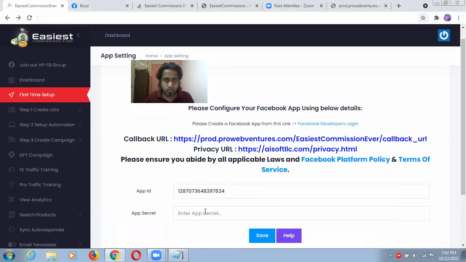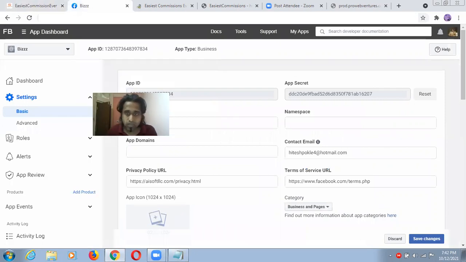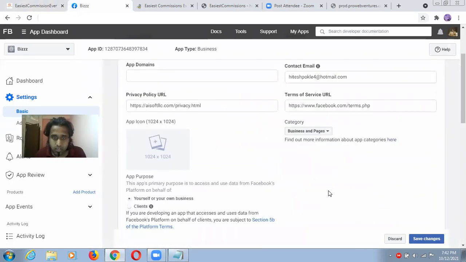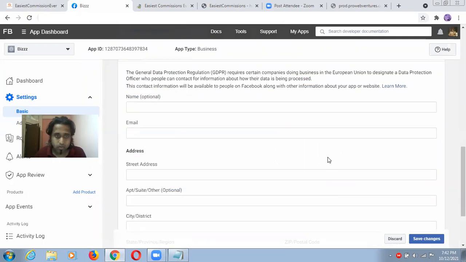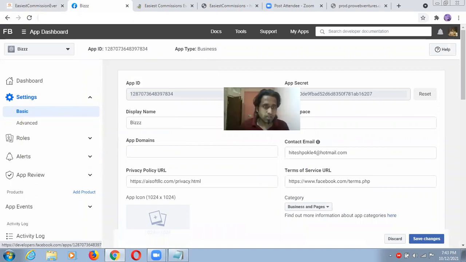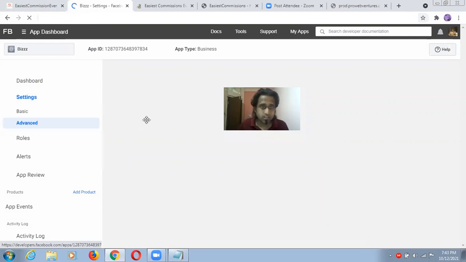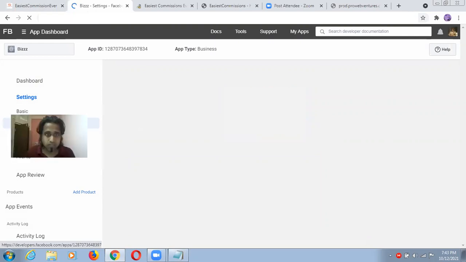And guys, I'm done with this, but I kept the privacy policy, but callback URL and all these things, where do I have to put them? Actually, there is no option right now. I just did all these things. So guys, we should go ahead, I think. Let me check this advanced option. So this is how you will create your app according to this tool, which I created in front of you directly. Let me see if there is any URL I need to paste somewhere. We will do that, and then we will go ahead.